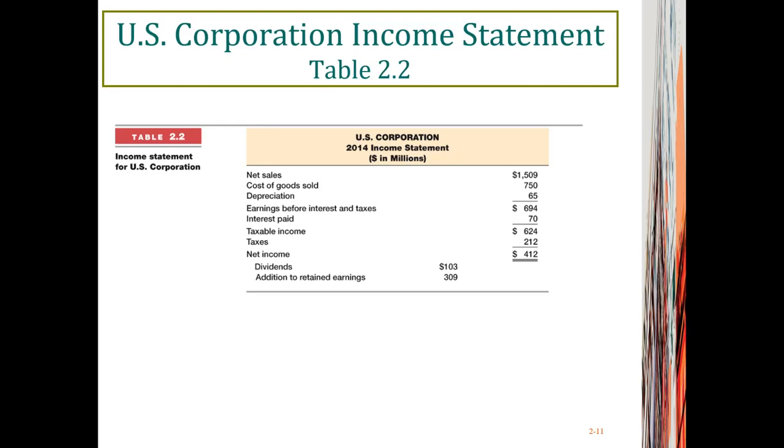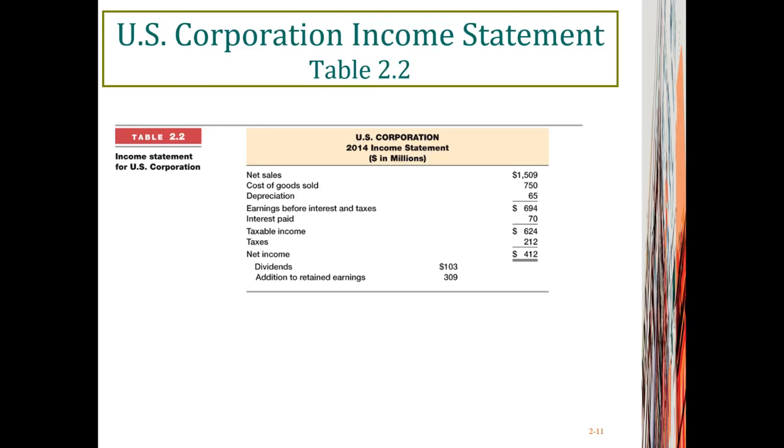Then we consider all the costs and expenses. The first one is cost of goods sold, and it includes direct costs and indirect costs. Then we subtract depreciation. Depreciation is a non-cash charge. And after we consider both cost of goods sold and depreciation, we get a very important number called earnings before interest and taxes, or EBIT.